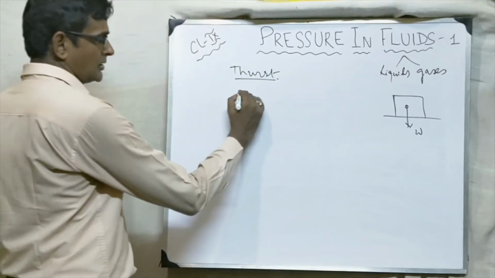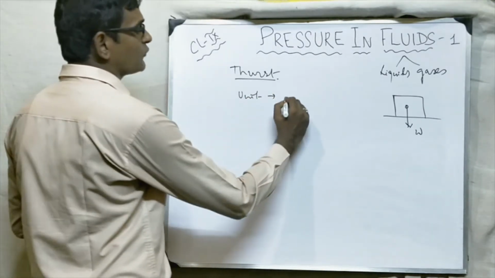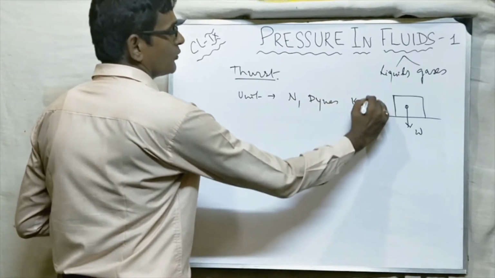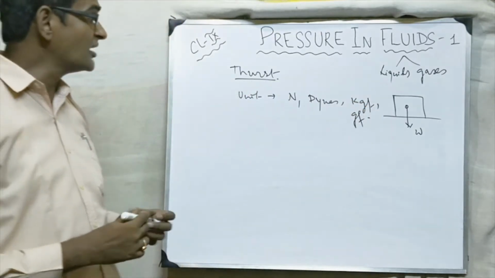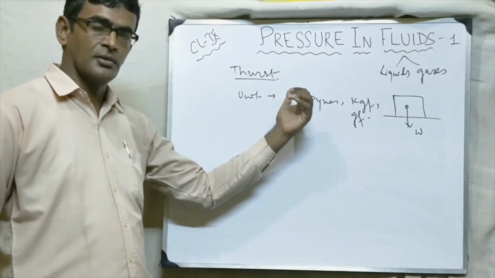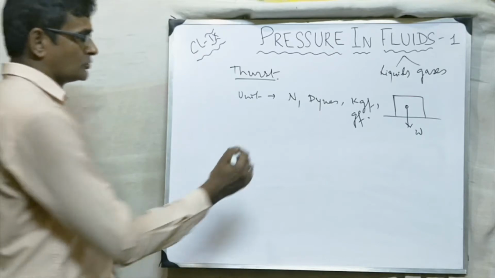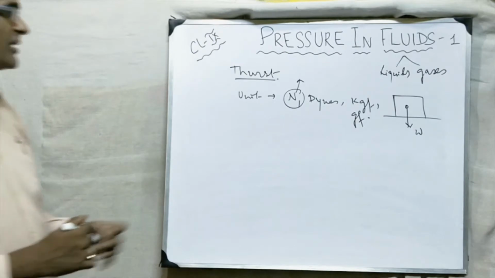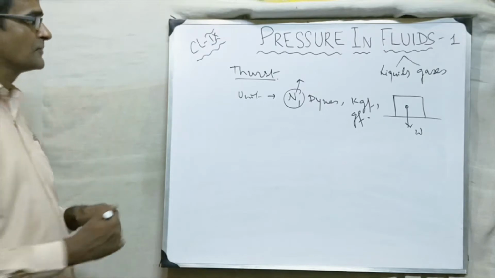Okay, unit. Now thrust is actually a force. What are the units of force? We have studied till now Newton, dyne, kilogram force in the last video, and gram force. So these are the various units of force, and so they are also the units of thrust. जो यूनिट फोर्स का होगा वही थ्रस्ट का होगा, क्योंकि थ्रस्ट एक तरह का फोर्स ही है. So SI unit of thrust is what? Newton. Because SI unit of force is Newton. So SI unit of thrust is also Newton. Now thrust is clear. Now come to pressure.